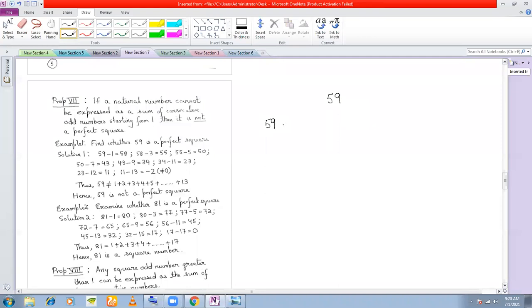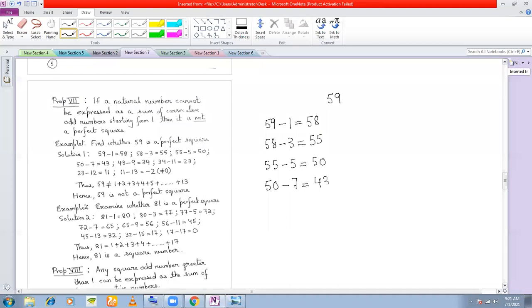I will start subtracting odd numbers. First odd number is 1. I'll subtract 1 to get 58. After 1, the next odd number is 3. So I'll subtract 3 to get 55. After 3, the next odd number is 5. I'll subtract 5 from 55 to get 50. After 5, the next odd number is 7, so I get 43.